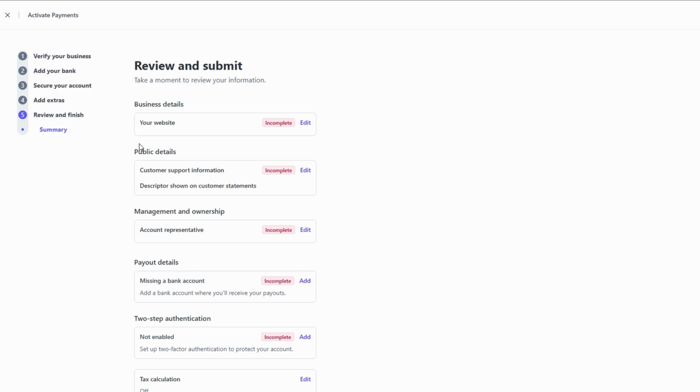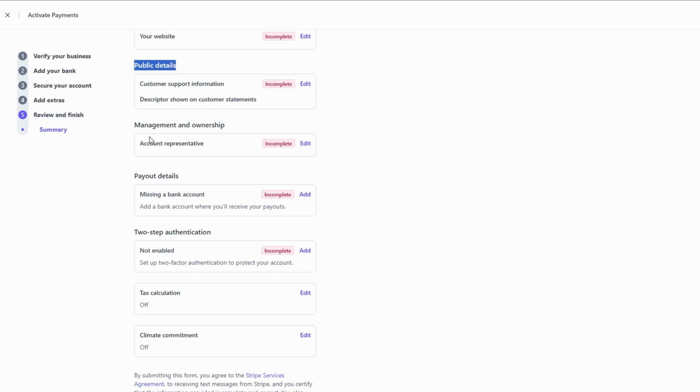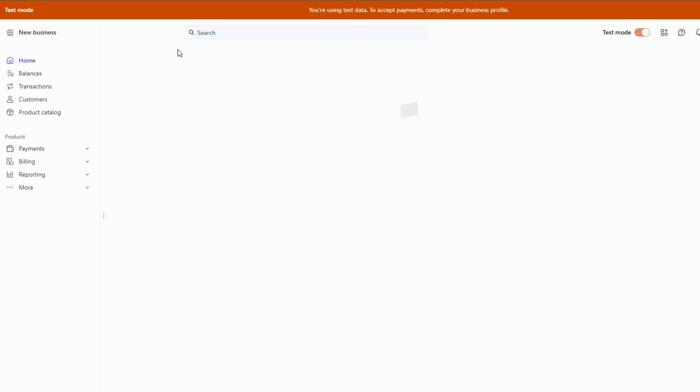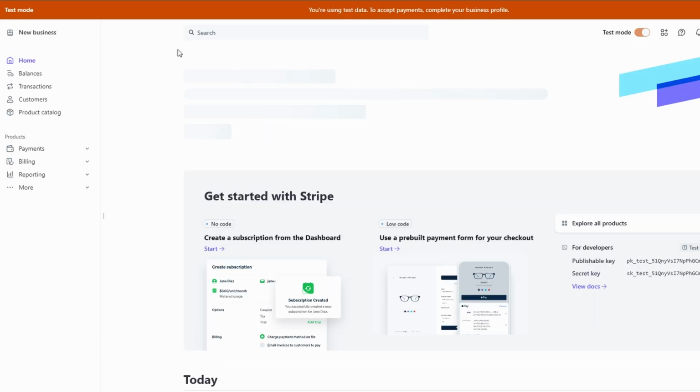When you log in, you'll be greeted by the Stripe dashboard, which is your central hub for everything. Here you'll have access to all the important details about your transactions, customers, and payouts. Let's take a look at some of the key features that will help you navigate your account with ease.